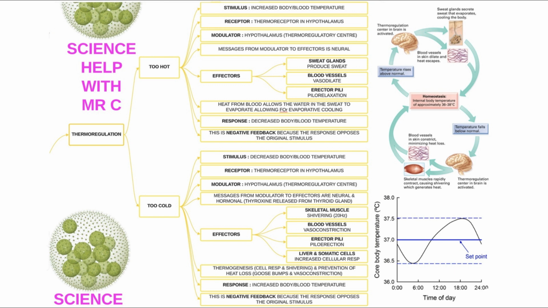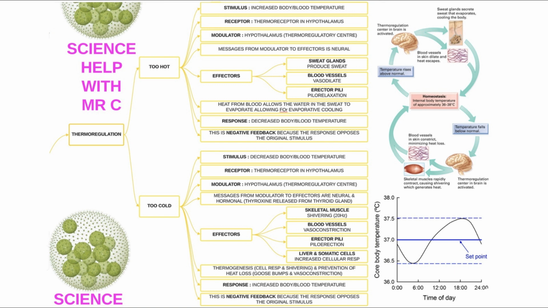But what if it's too cold? The stimulus is decreased blood temperature. The receptor again is a thermoreceptor in the hypothalamus. The modulator again is the hypothalamus, in particular the thermoregulatory center. But this time the messages from the modulator to the effectors are both neural and hormonal. In particular, thyroxine is released from the thyroid gland. And the effectors are skeletal muscle, blood vessels, erector pili, and the liver and somatic cells. A somatic cell is a body cell.